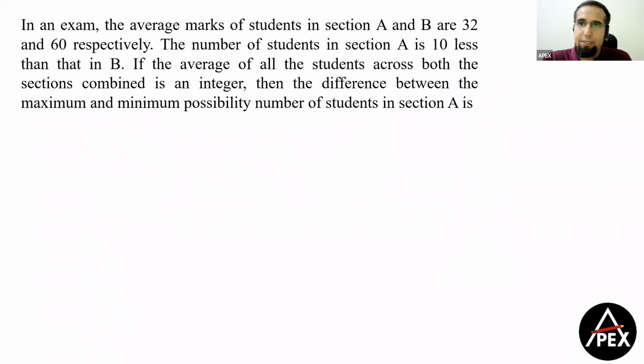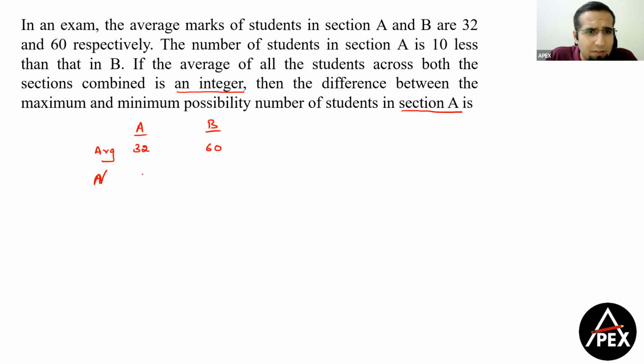Let's look at the next question. Next question was also very interesting question, guys. ये काफी difficult question था, या थोड़ा सा moderate question था. Let's see. In an examination, the average marks of students in section A and B, ठीक है, section A का average हो गया 32, अब section B का average हो गया 60. The number of students in section A, I repeat, the number of students in section A is 10 less than that of B. Now, if average of all the students across both the sections is an integer, so we are talking about integer solution somewhere, find the difference between the maximum and minimum possible value of the number of students in section A.